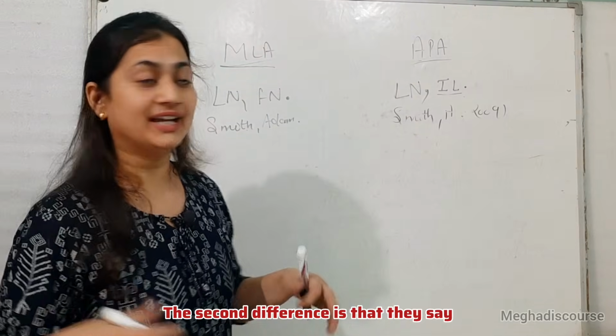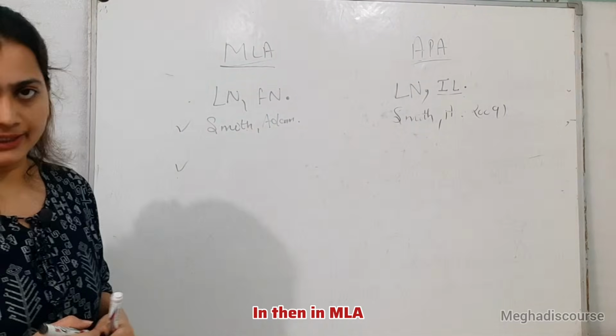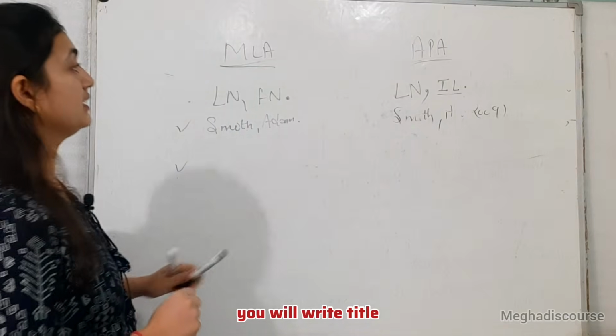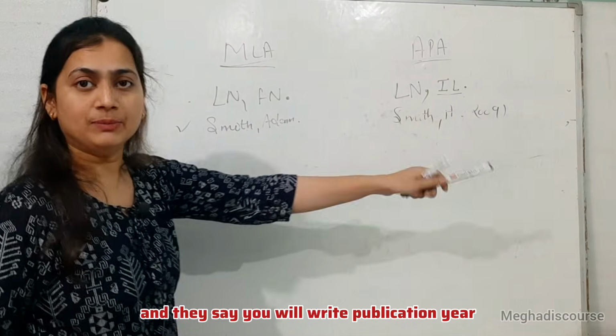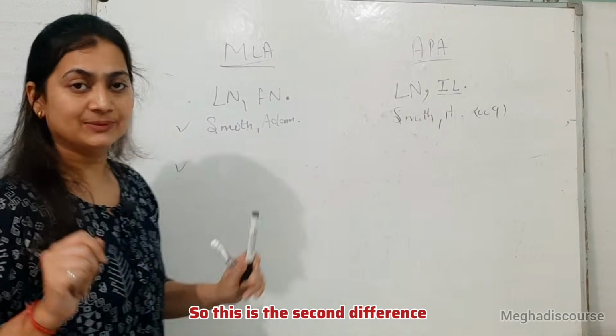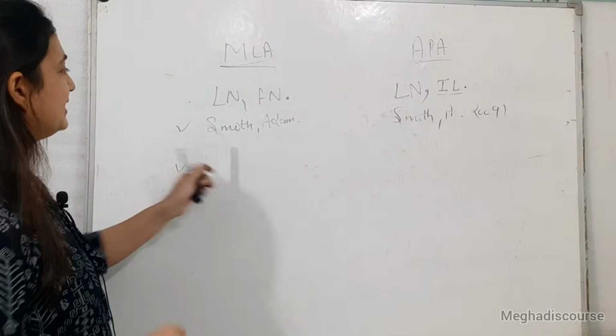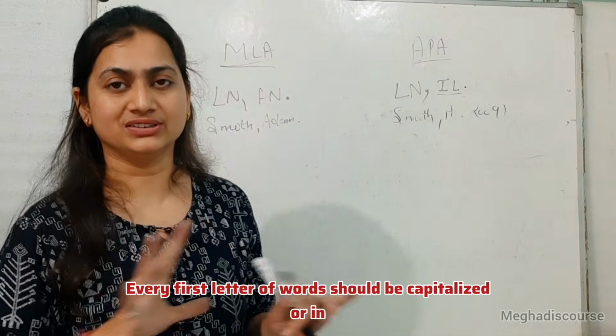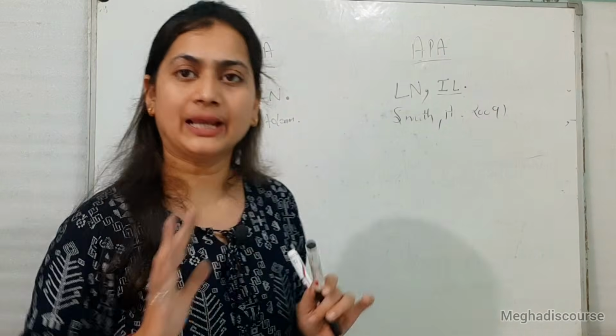The second difference is that in MLA, after the author name, you will write the title, and in APA, you will write the publication year. So this is the second difference. The third difference is in the title. In MLA, every first letter of the words should be capitalized, in cap case.